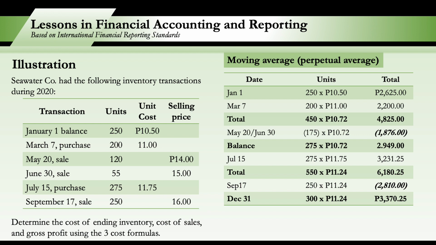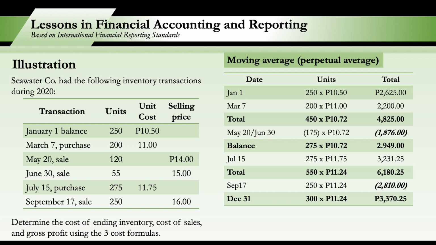And then on July 15, the company purchased another inventory. So 275 units purchased. So that means we will have to compute another or the new unit cost. So 275 times 11.75 purchase cost per unit. That's 3,231.25.